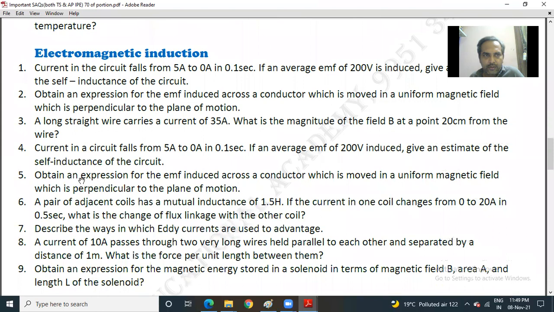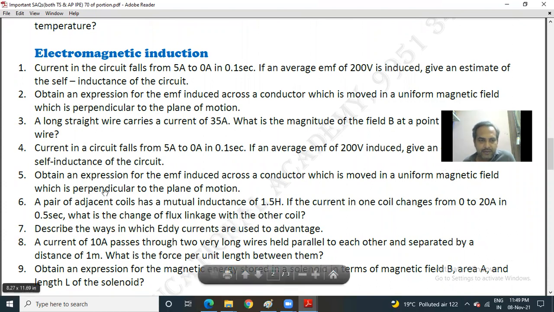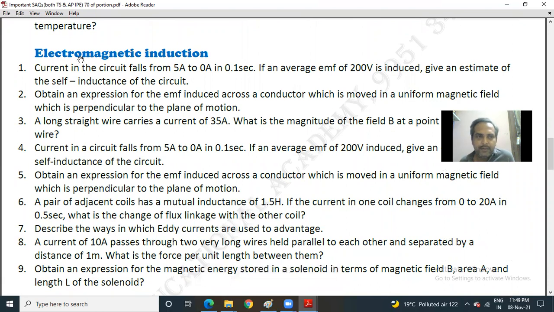Moving to electromagnetic induction. So from this chapter, most of the times they are giving numericals only. So almost 90% of the questions are numerical based.